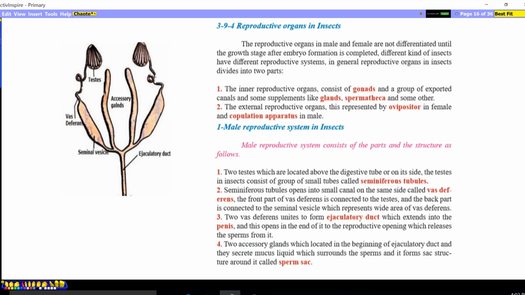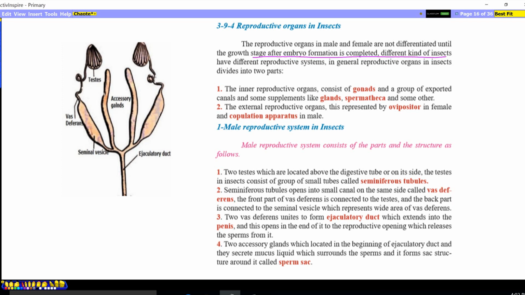The reproductive organs in insects. The reproductive organs in male and female are not differentiated until the growth stage after embryo formation is completed. Different kinds of insects have different reproductive systems. So this means the newly formed insects have no ability of fertilization or reproduction until they become mature.